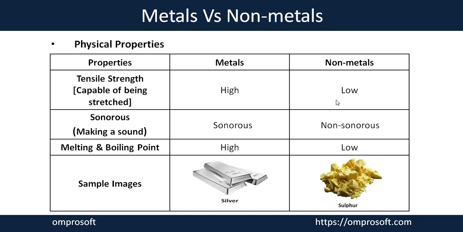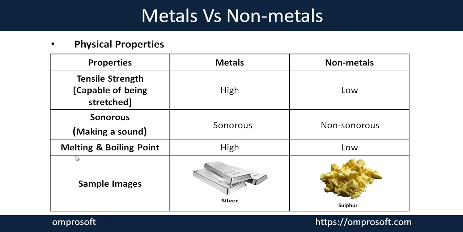They are brittle easily. Next one, sonorous, which means able to make sound. All metals are generally sonorous. That is why metals are used to make electric bells and doorbells, because they have the sonorous property. But non-metals are non-sonorous. They do not produce any sound.